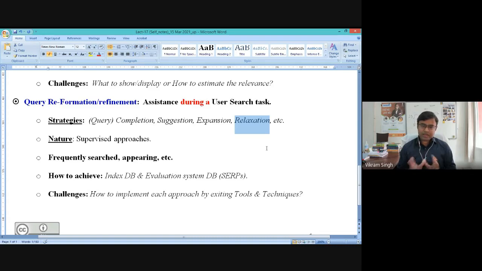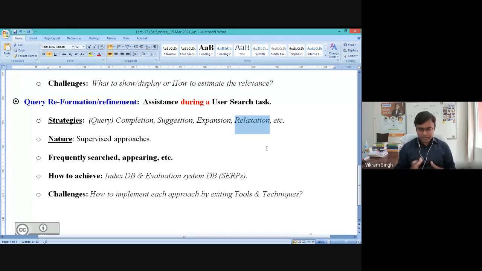Whenever the user is playing with the keywords, to achieve this expansion and relaxation, you need to utilize the base database. So the document data store is one of the databases where we are keeping each and every entity extracted from a web entity, right? By utilizing the document store, you need to perform some kind of pre-processing, and based on this pre-processed data you can achieve this query expansion and query relaxation, right?